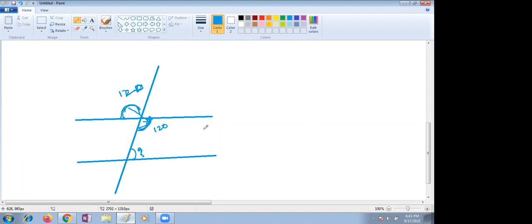This we don't know, but we know one rule: the interior angles on the same side of the transversal add up to 180. That unknown angle plus 120 gives 180. So 180 minus 120 gives 60. This is the way we can find unknown angles, children.